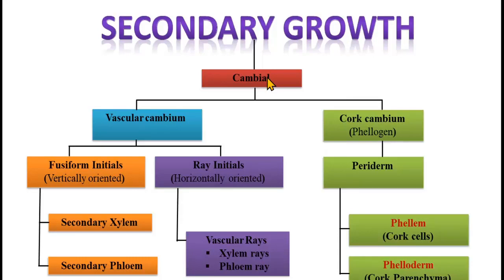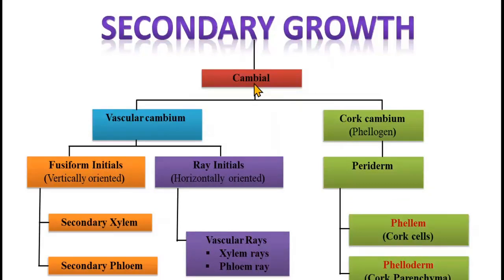It leads to secondary growth, and due to secondary growth there is an increase in the girth or thickness of the roots or the shoot. Why is there thickness? Cambium by its activity adds secondary vascular tissue, that is xylem and phloem.